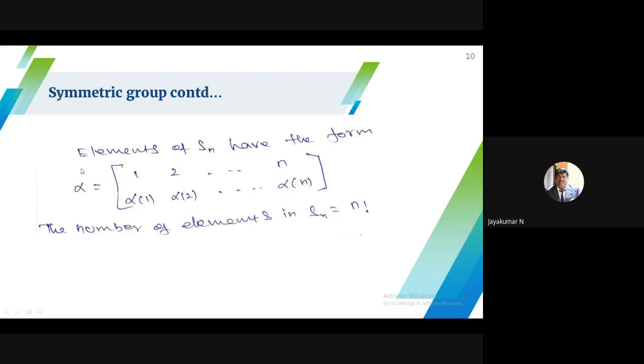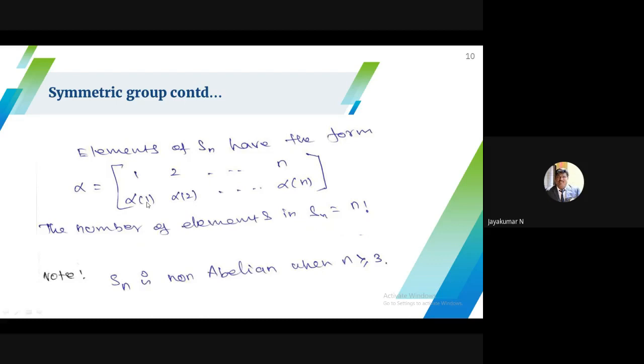So how many permutations are possible? N factorial. That is nothing but the number of elements in Sn. Suppose in a 2 mark question they ask what is the number of elements in S3? The answer is 3 factorial. What is the number of elements in S6? That is 6 factorial, and so on. This is an important 1 mark question. Subjective type means such examples you may expect.